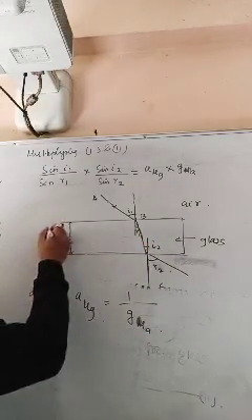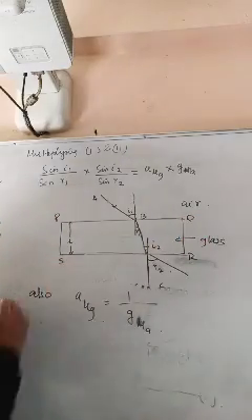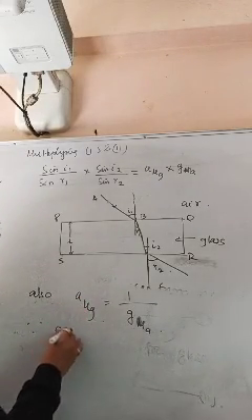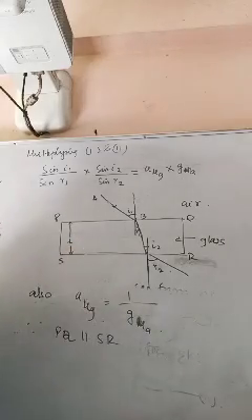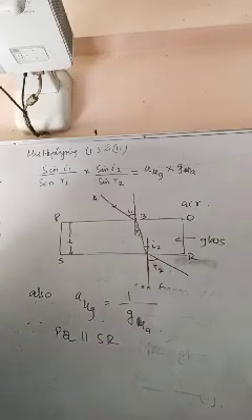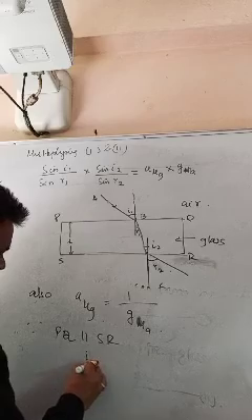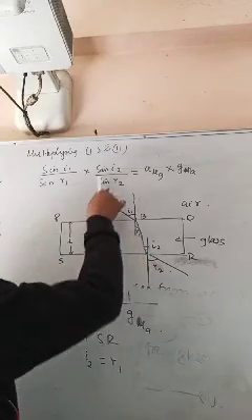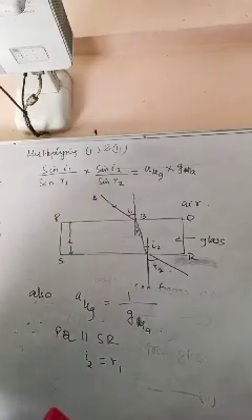If I say it is PQRS, PQ is parallel to SR. These two are parallel, two parallel lines cut by a transversal, alternate angles are equal. You can say that I2 equals R1. These two are equal. So I2 and R1 will be cancelled here. So what are you going to get?